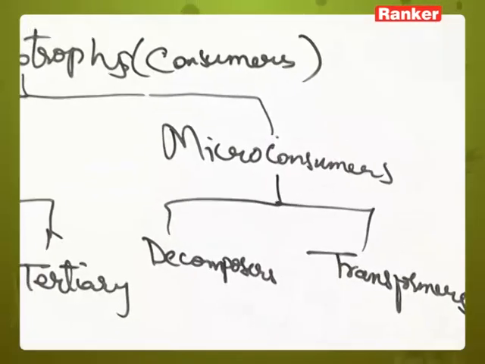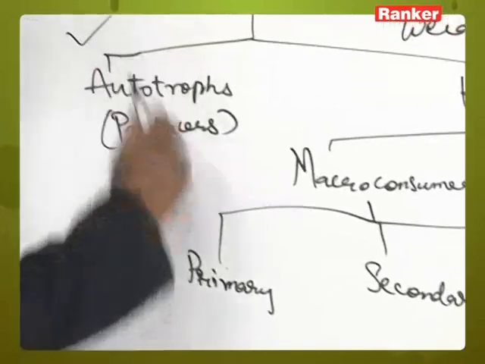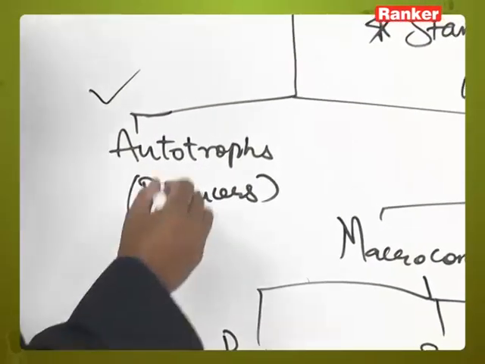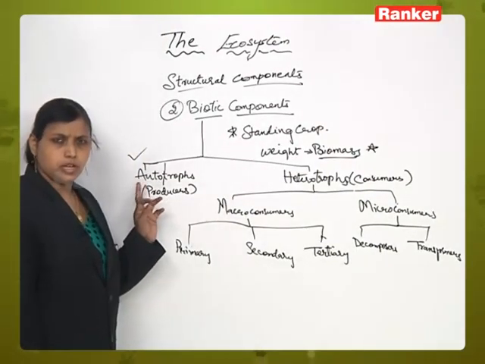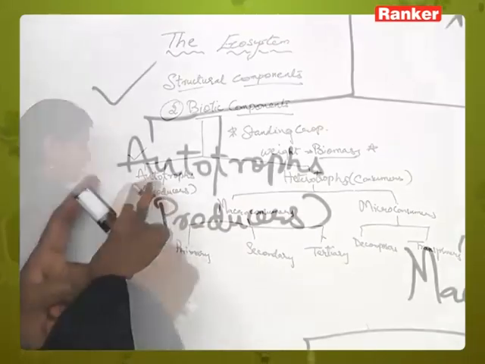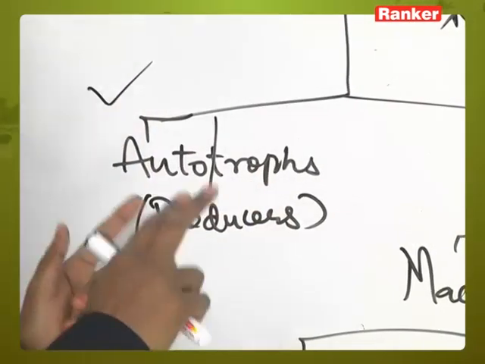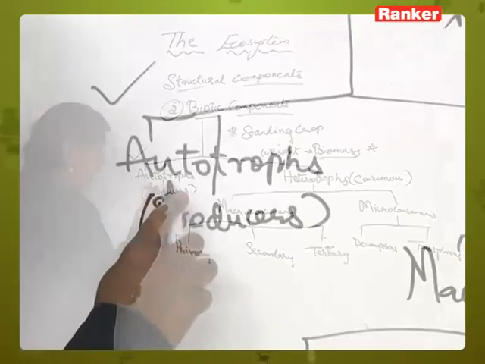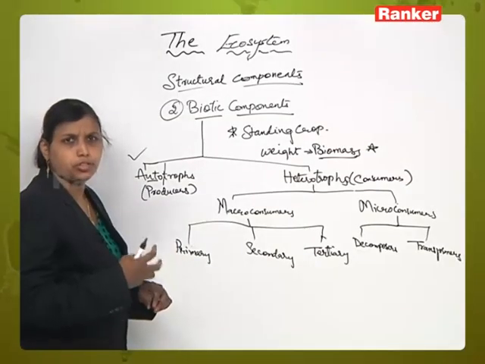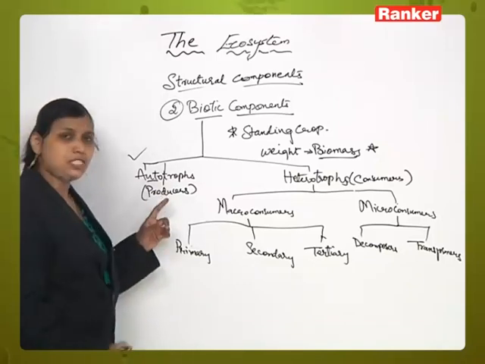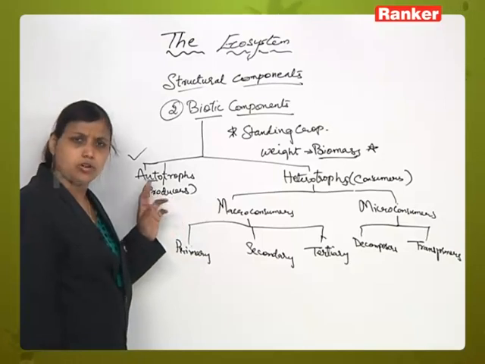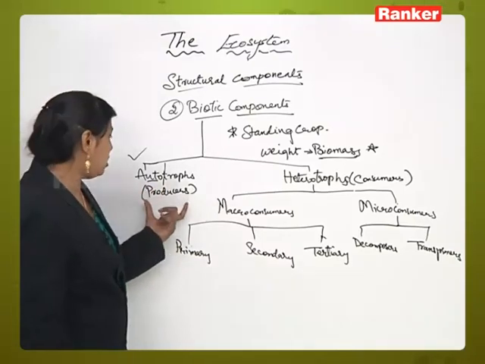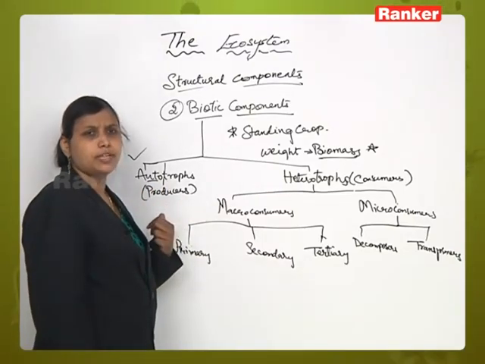Now we will talk first about autotrophs. What are autotrophs? Listen carefully here. The word autotroph is divided into auto and trophs. Auto means self, preparation of self. So the plants which have the ability to prepare food by themselves are called as autotrophs, right? These are also called as producers, as they occupy the base of the pyramid.